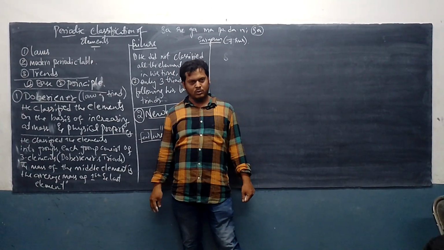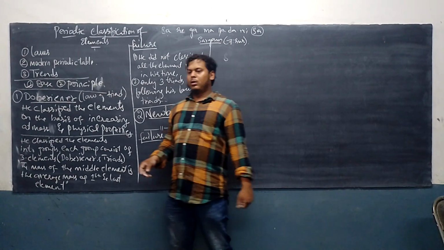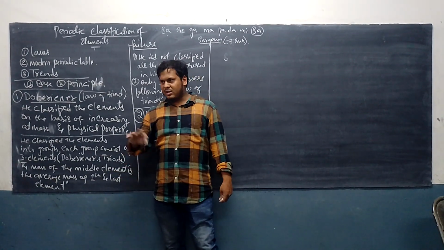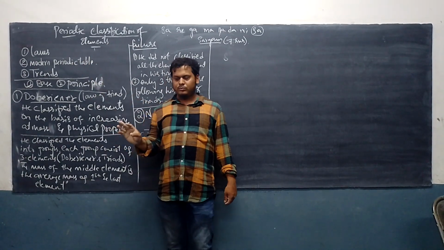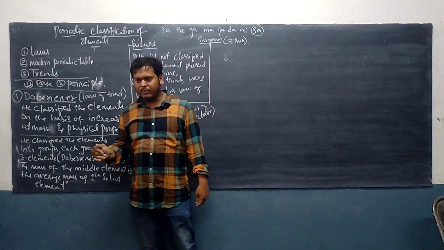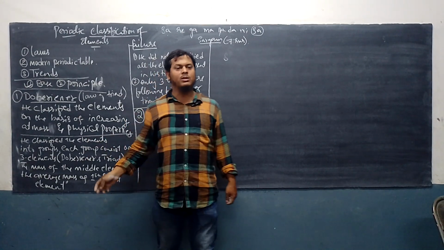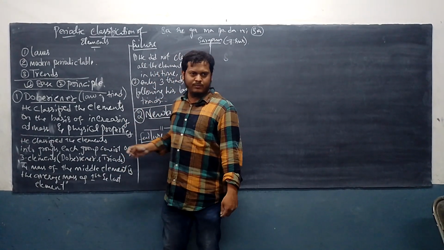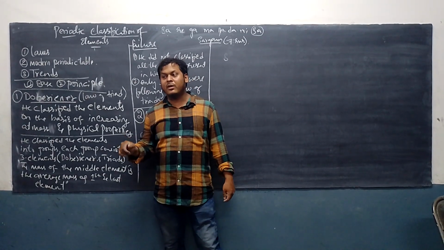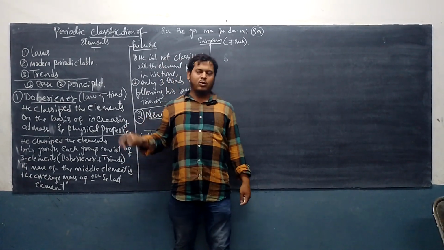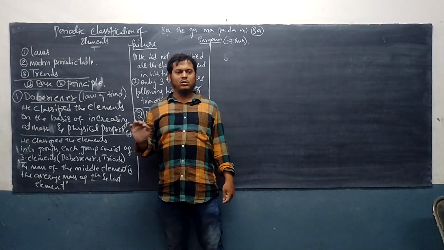Okay. So first of all, he classified the elements which were present in his time. No, man, all the elements he classified, whatever. 56 elements were there in his time. Okay, how many elements? 56. Today we have how many elements? 118 elements. So all the elements he has classified.